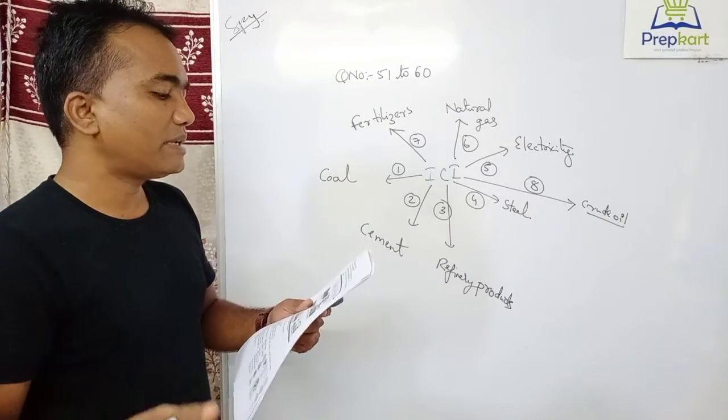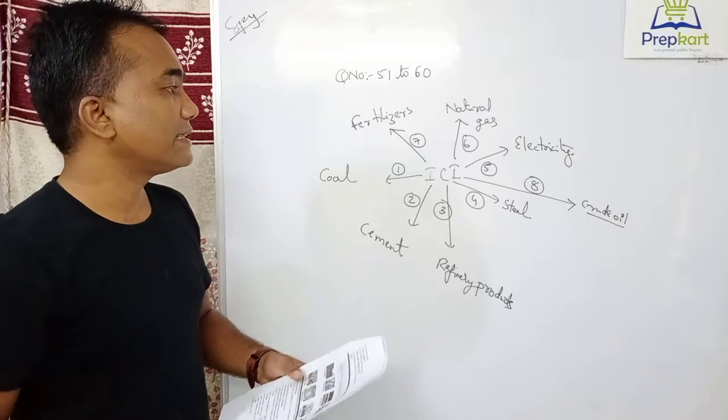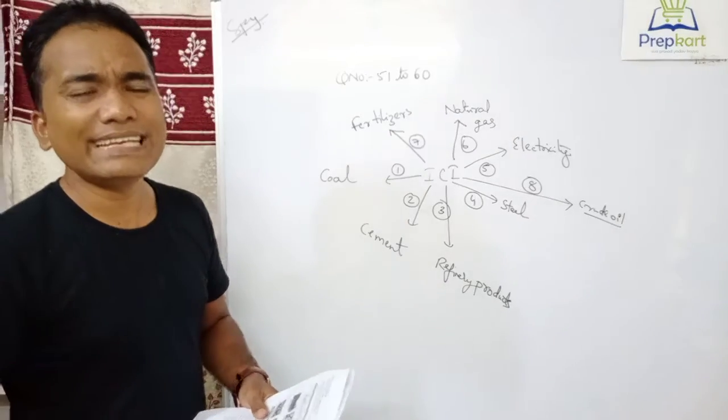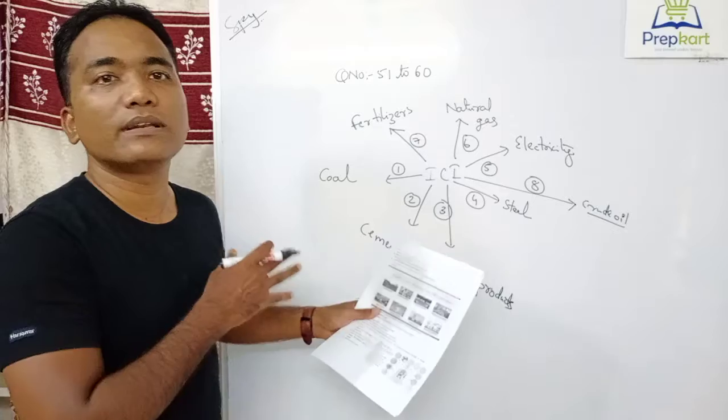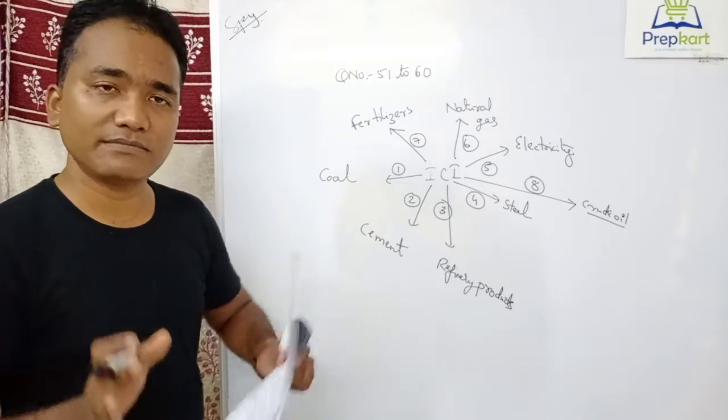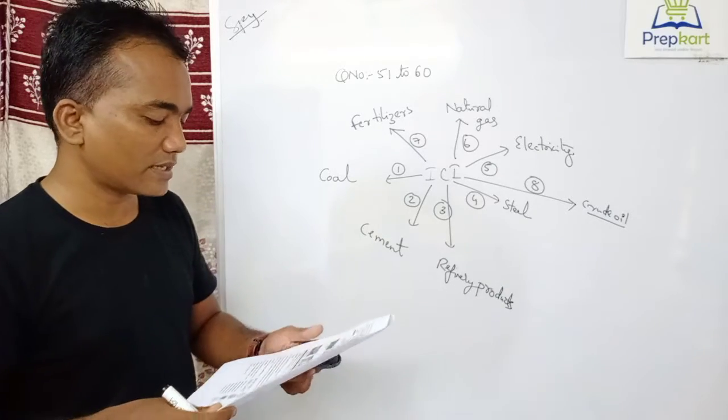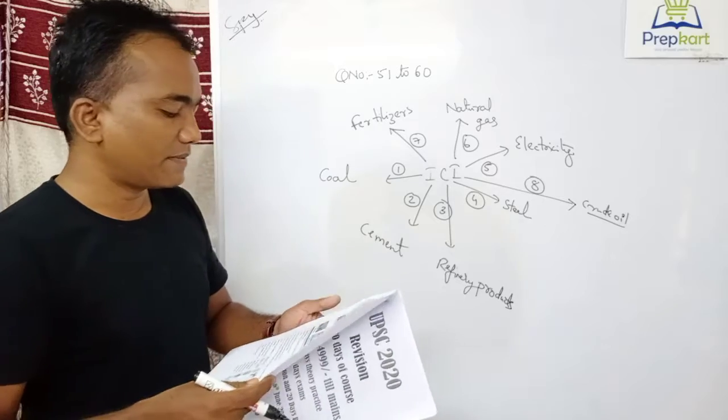Again, I am repeating: how many items are there in ICI? In ICI, there are 8 items, index of 8 core industries. The number may vary, but generally it is the index of core industries. And what is the 52nd one?